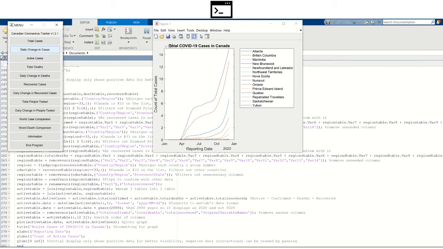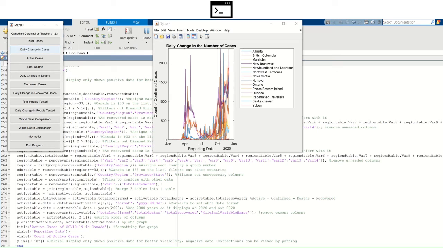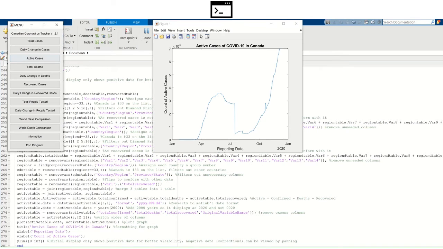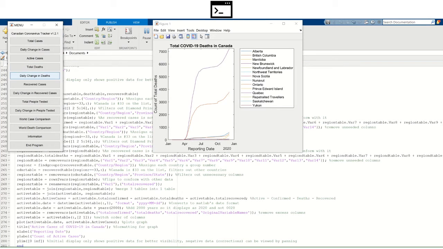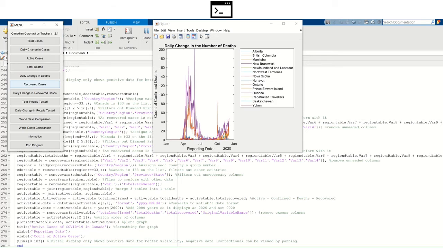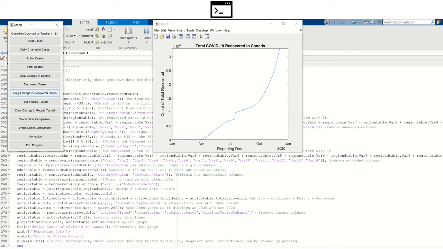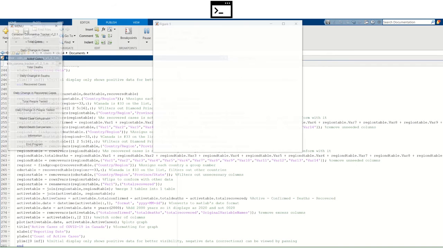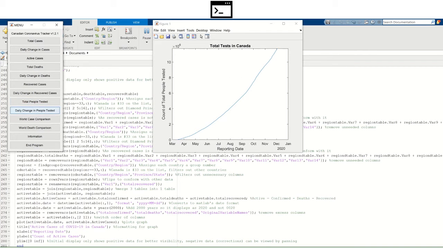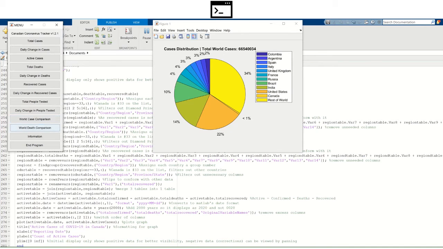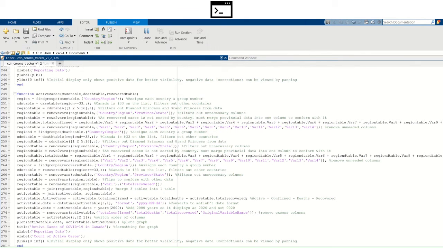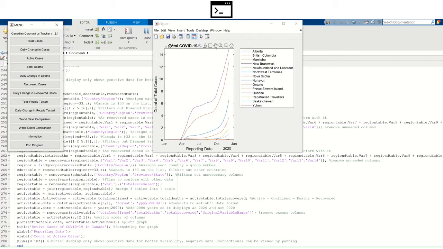In version 1.2.1, the user can view different sets of data on a menu such as the total cases, daily change in cases, active cases, total deaths, daily change in deaths, recovered cases, daily change in recovered cases, total people tested, and daily change in people tested. In the graphs, the user can also utilize MATLAB's data tips to view data on a specific day. It also includes a world case comparison and a world death comparison. There is an information button so the user will not have to open the README file in a separate window. And finally, a button that will end the program.